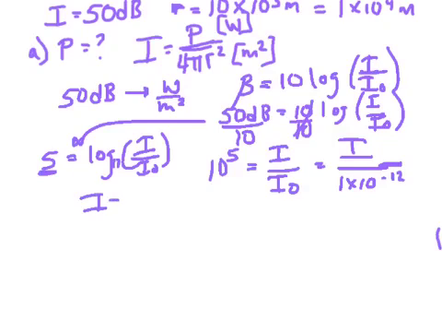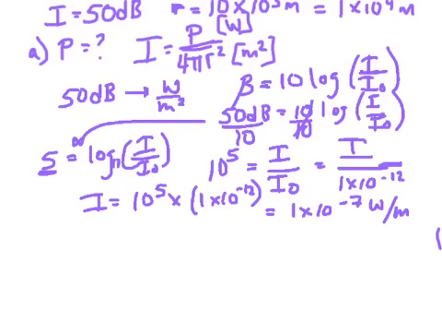So the intensity of sound is equal to 10 to the fifth times 1 times 10 to the negative 12th. Basically that's just working with powers of 10, so you get 1 times 10 to the negative 7th. It looks like difficult math, but it's something you should easily be able to do, and that gives us units of watts per meter squared.